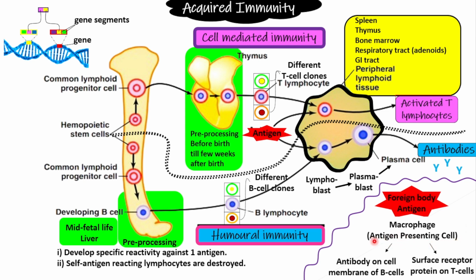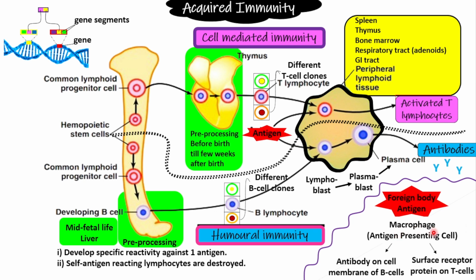So the most important antigen presenting cell is basically a macrophage, because the macrophage will eat this antigen up and will take this antigen to the B lymphocytes and the T lymphocytes, and will ask these B lymphocytes and the T lymphocytes to activate their specific clone against this antigen and produce the activated T lymphocytes and antibodies.